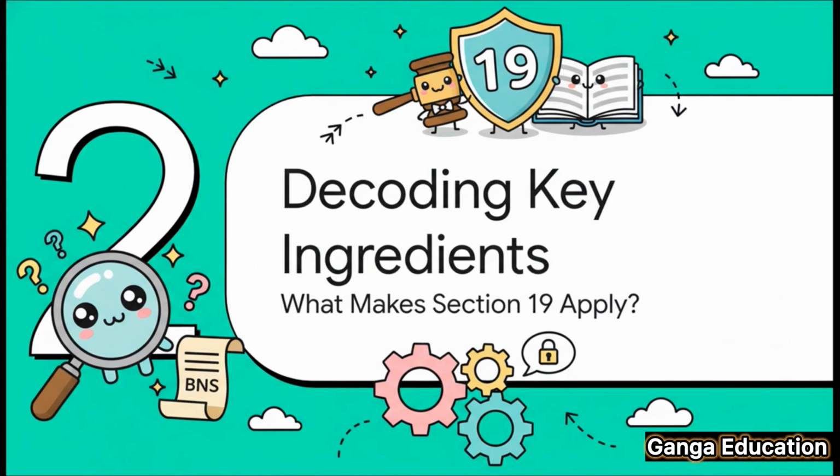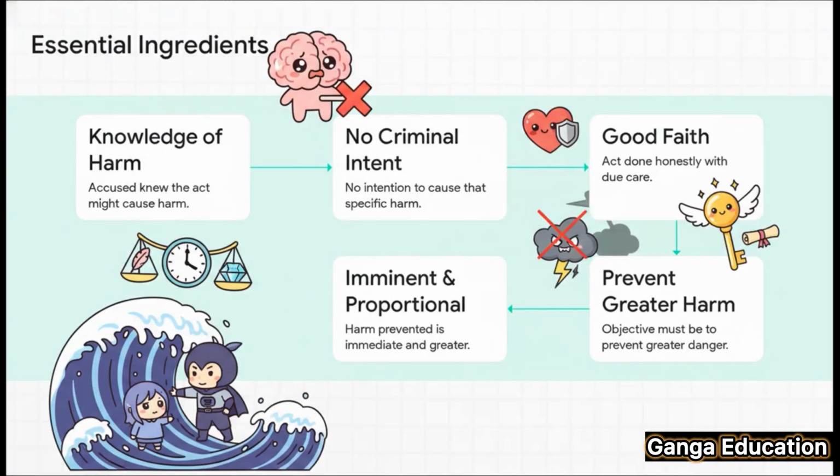So the big question is, when does this section actually apply? What are the key ingredients, the conditions that absolutely must be there? Let's break it down. देखिए, इस section को apply करने के लिए ये 5 important ingredients prove करने होंगे. All of them. First, the person knows that the act is likely to cause some harm. Second, there's absolutely no criminal intention to cause that harm.